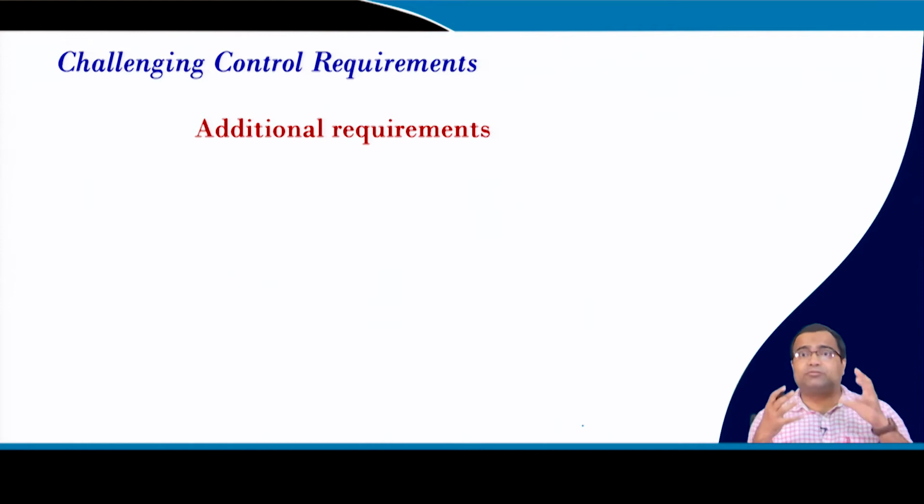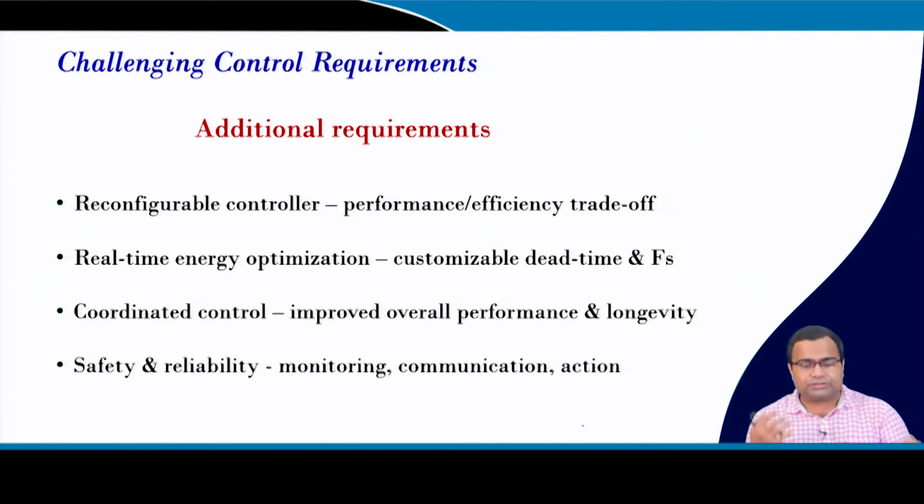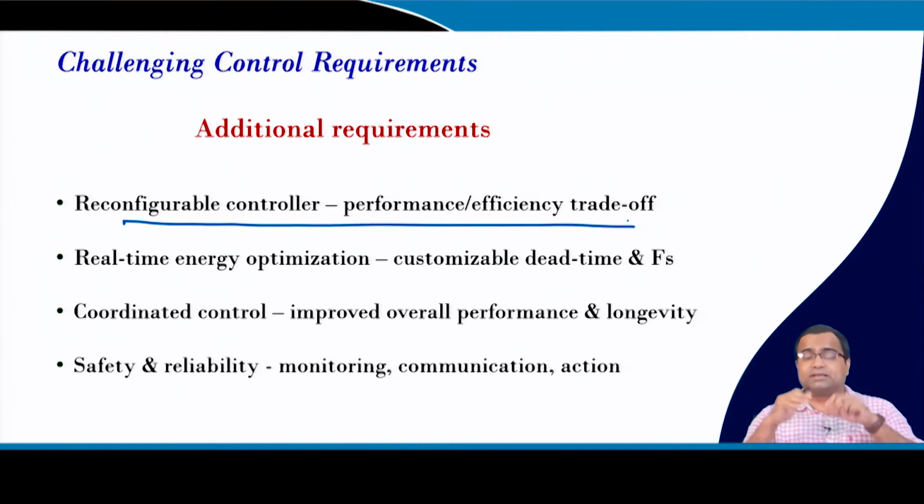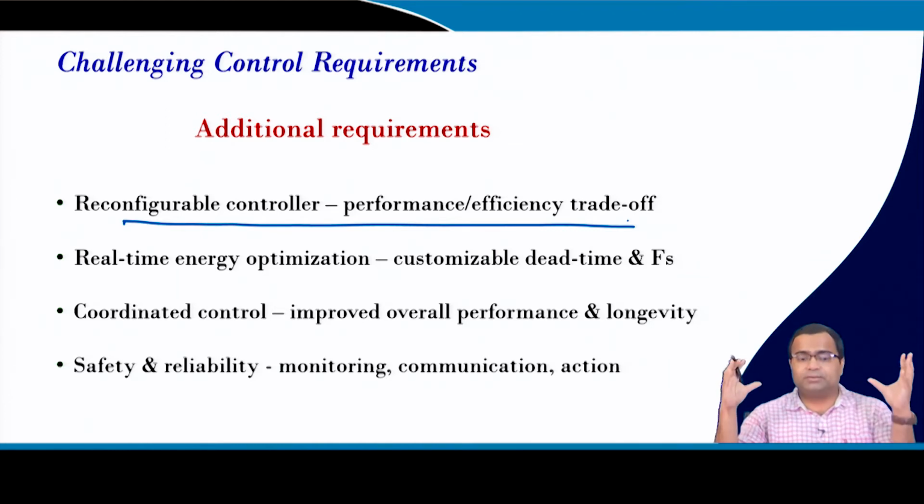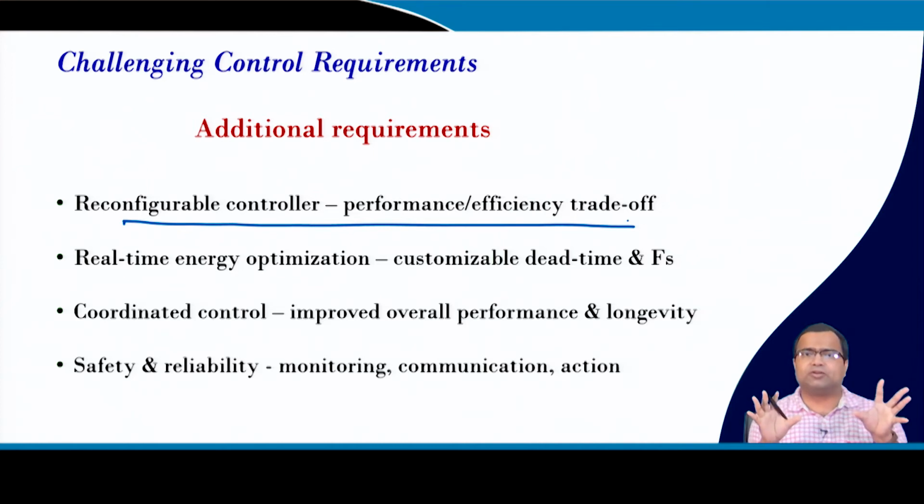Along with these requirements, we need some additional requirements for current trends of power supply as well as for future power supplies. We need to have a reconfigurable controller, because we have discussed that we need to tune the controller parameters to get fast transient. We should come out from the traditional analog control, where if we use off-chip components we have no flexibility or little flexibility in tuning the controller parameters.